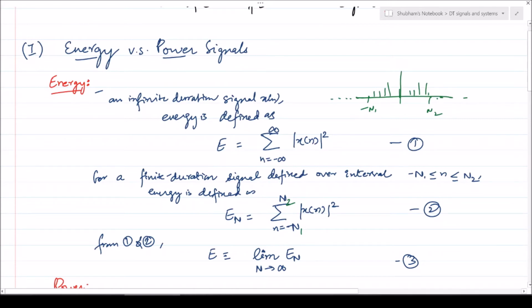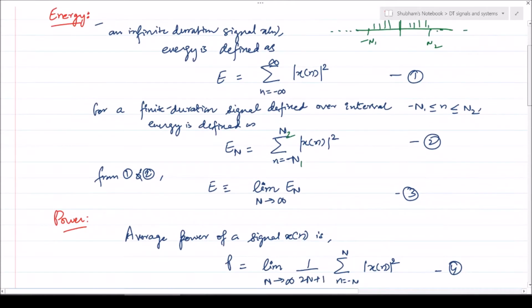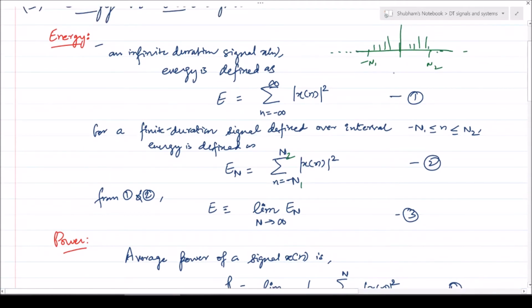So from these two equations we can conclude that the energy of an infinite duration signal is equal to the finite duration signal with limit N tends to infinity. Of course, if we stretch this signal to infinity, then the energy will be the same as the energy corresponding to the infinite duration signal.